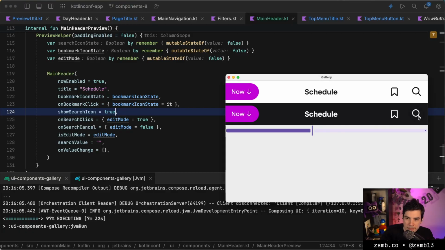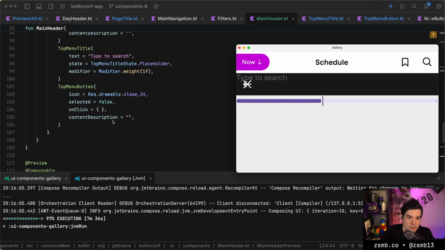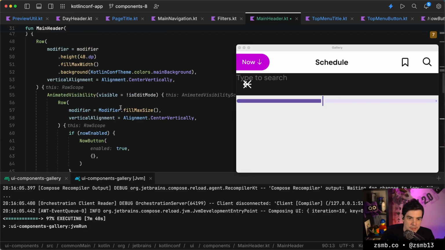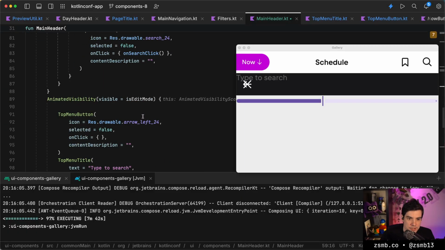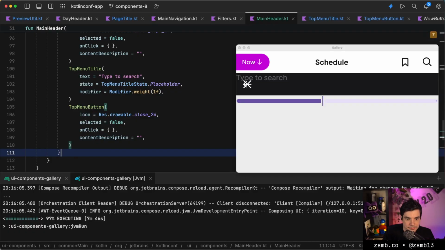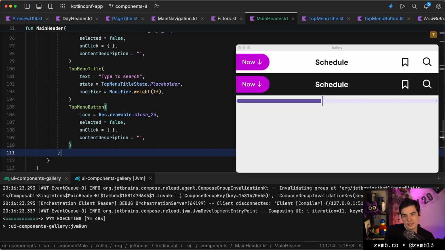There we go. If we go into edit mode, excellent, we can see that everything's being rendered on top of each other. So that's when we come in here and make sure that we add a row like this, which just fills the entire toolbar and aligns things vertically. So I can save that.